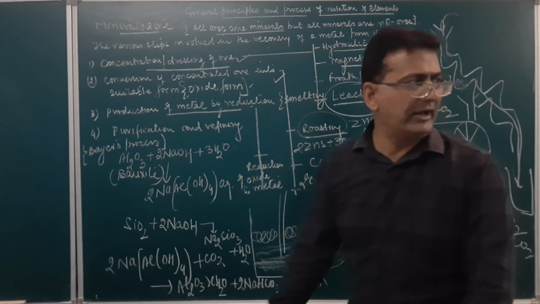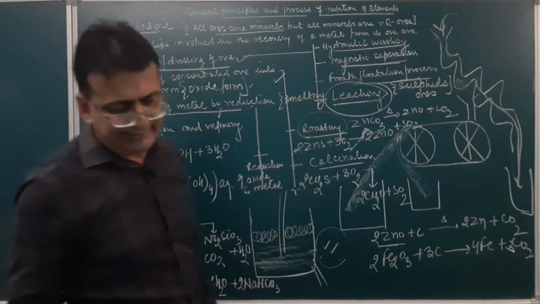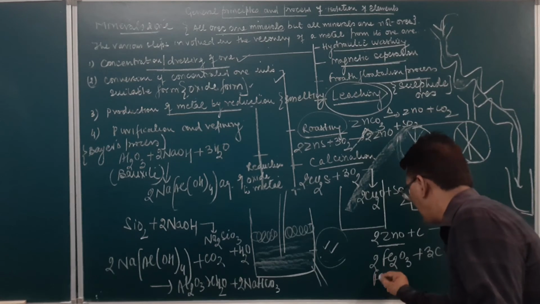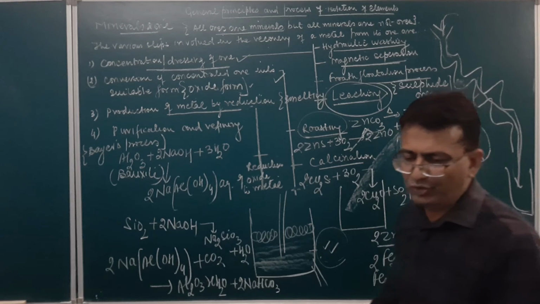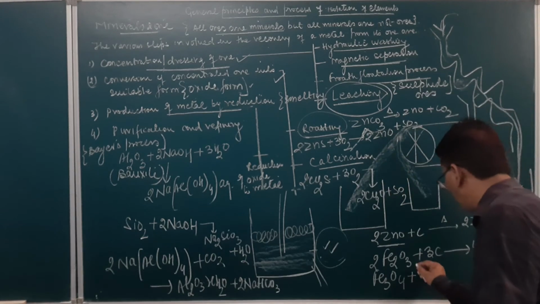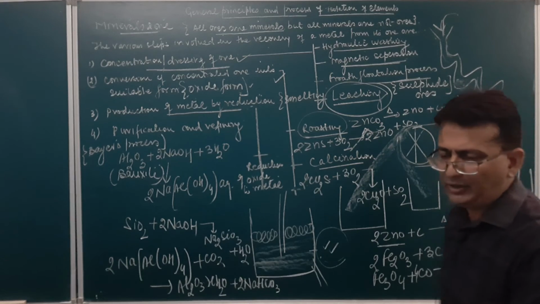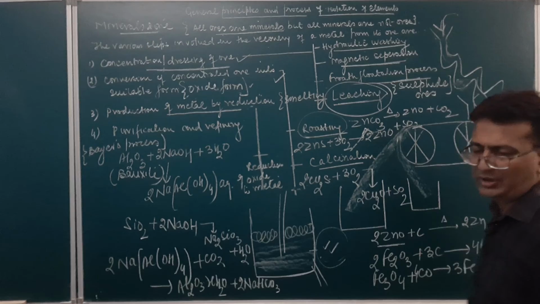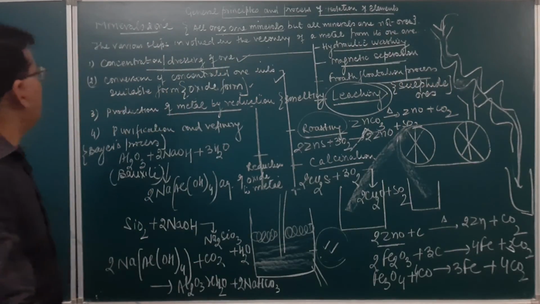So metallic oxide can be reduced to metal by using various reducing agents. Likewise, if you take tri-iron tetroxide when reduced with carbon monoxide, it will result in the formation of iron metal, and carbon dioxide will be given out over here. This is how the reduction of oxide to the metal will be done.